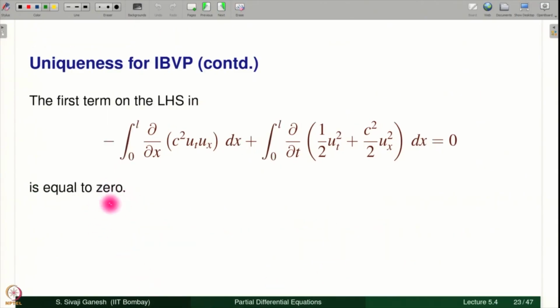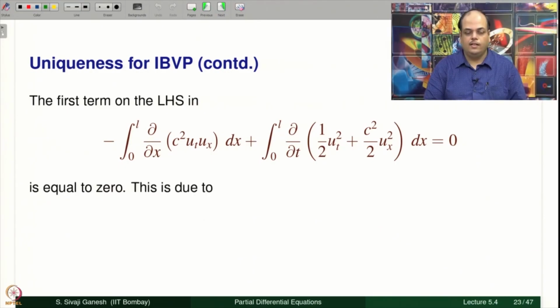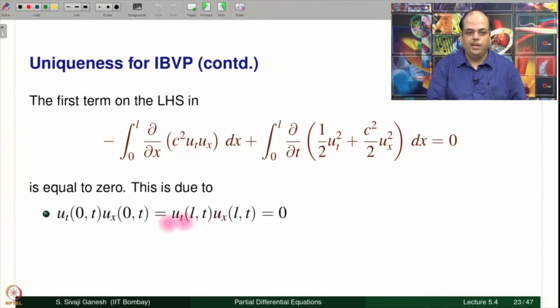term is equal to 0, that is because ut of 0t into ux of 0t is what will come once you do integration by parts in one variable. We do not call it that, it is simply the fundamental theorem of calculus. Whenever you have a derivative with respect to x and dx, the integrand evaluated at the upper limit minus the integrand evaluated at the lower limit, that is what will be the answer of this integral. Of course, there is a minus sign that we will take care of later.